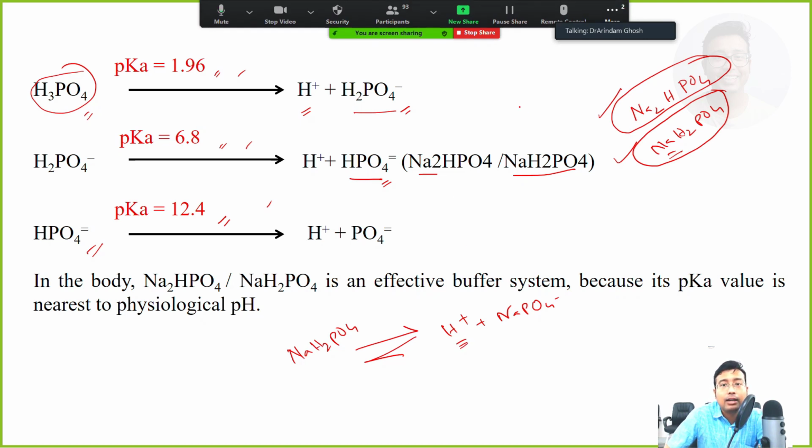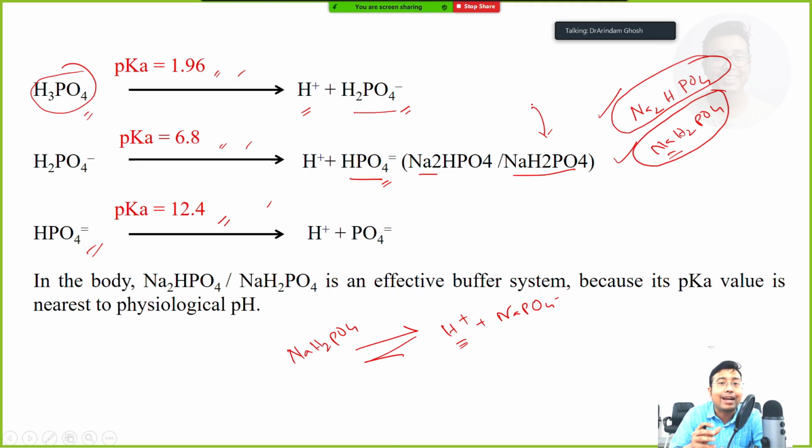It means the dihydrogen salt is actually the acid in phosphate buffer. And the disodium salt, Na2HPO4, it can accept protons. It combines with water to form NaOH and Na, and this is HPO4 minus.